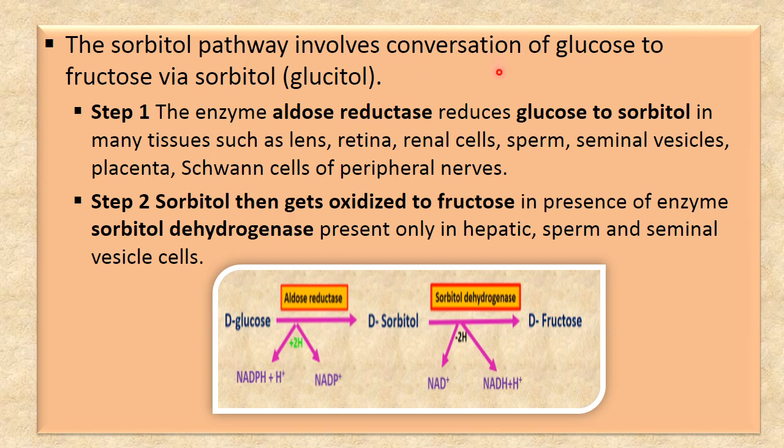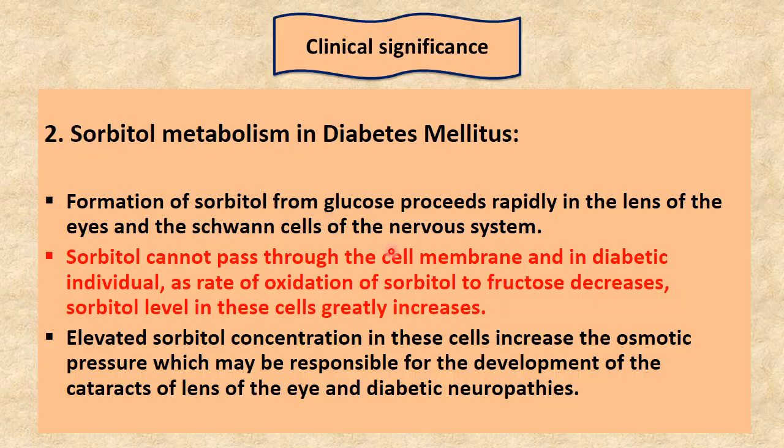The sorbitol pathway involves conversion of glucose to fructose by sorbitol. We have seen that sorbitol is glucitol. In the first step, by aldose reductase, glucose is converted to sorbitol. Many tissues like lens, retina, renal cells, sperms, seminal vesicles, placenta, and Schwann cells of peripheral nerves synthesize sorbitol from glucose. Then this sorbitol gets oxidized to fructose in the presence of enzyme sorbitol dehydrogenase, which is present in hepatic, sperm and seminal vesicle cells.